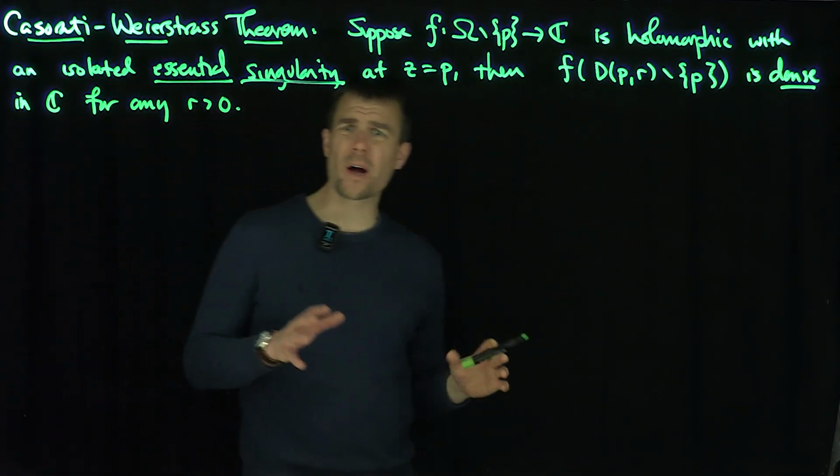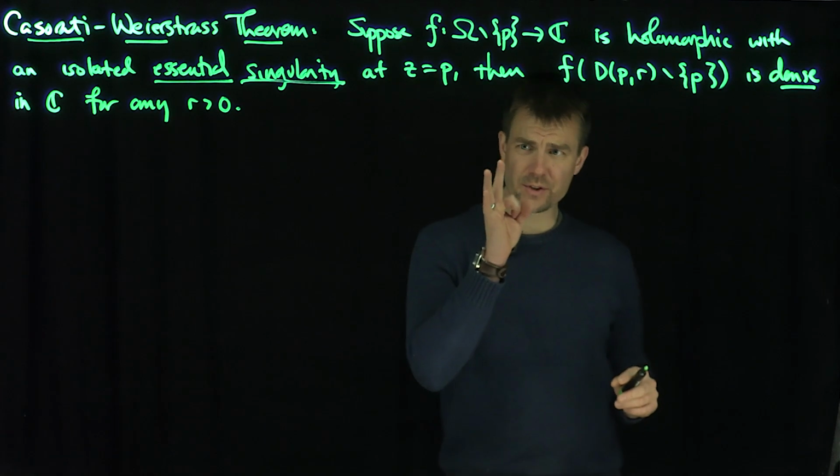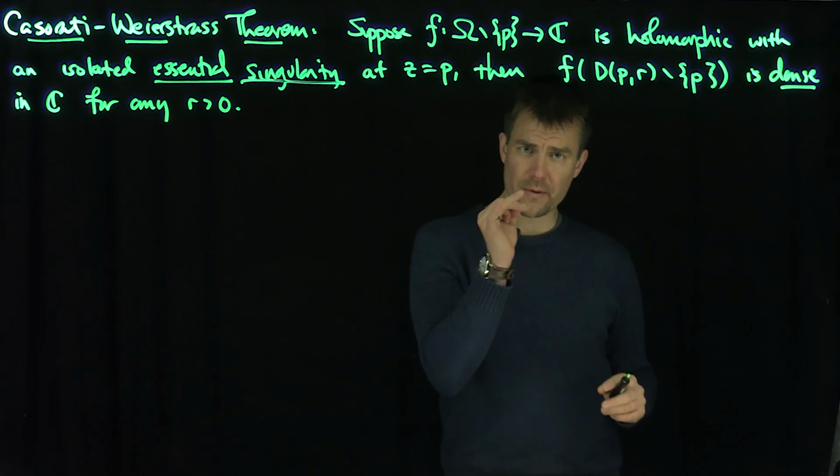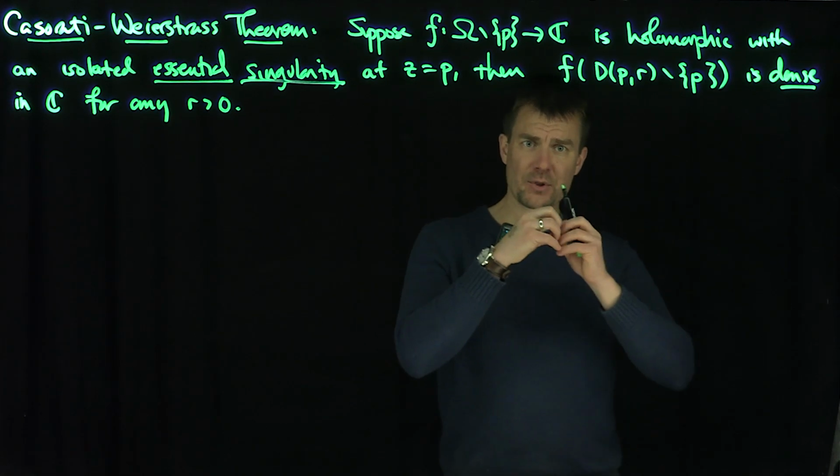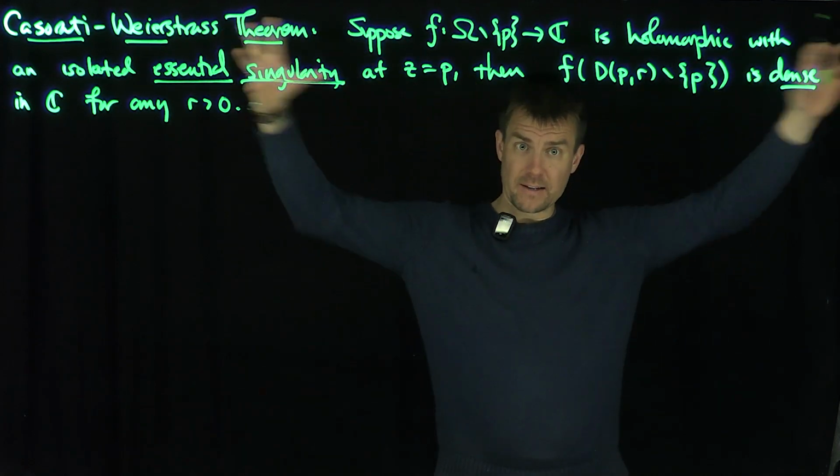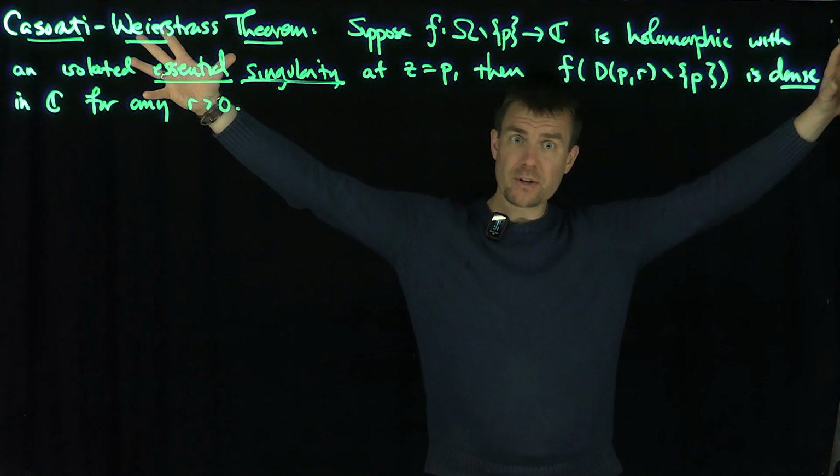Okay, that's wild, because what it says is, if I look at a neighborhood of the essential singularity, no matter how small of a neighborhood I look around that singularity, f maps to almost basically essentially everything, a dense set in the complex plane. There, it spreads out very far.